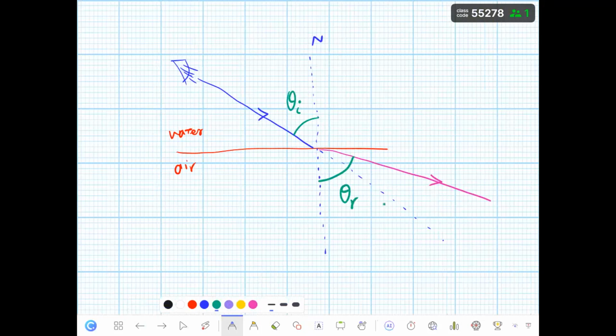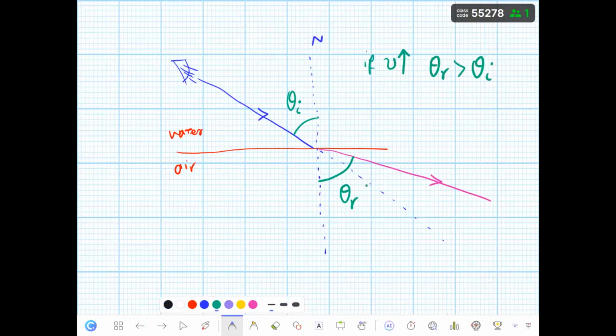Good. What is the angle of refraction? The angle between the normal line and the refracted light. If velocity increases, theta r is bigger than theta i.